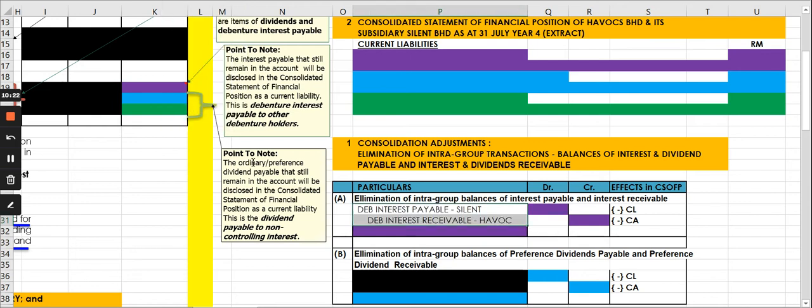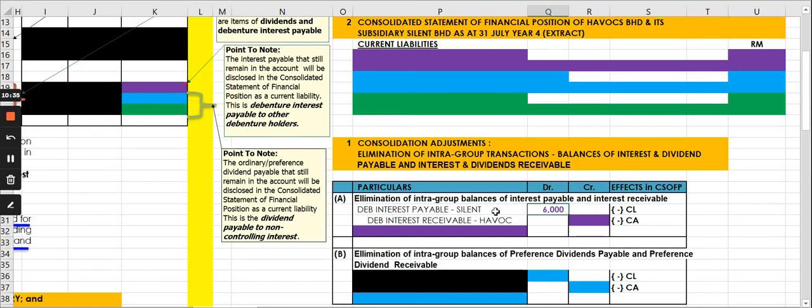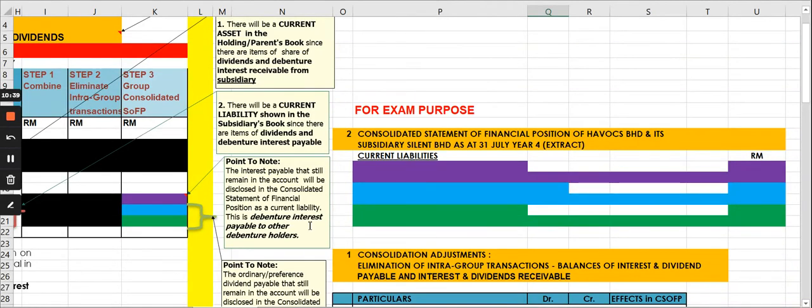So you will debit the debenture interest payable, the current liability in silent, by how much? That should be debited by the intra-group debenture interest payable.